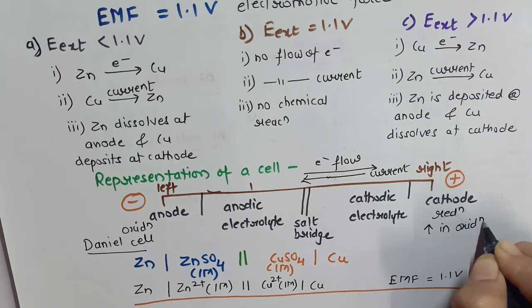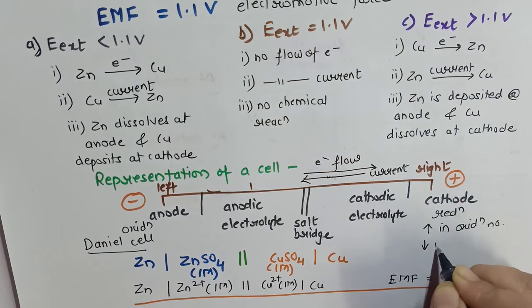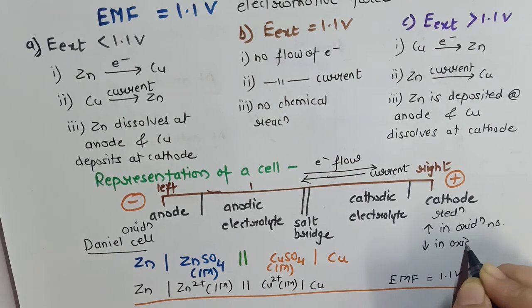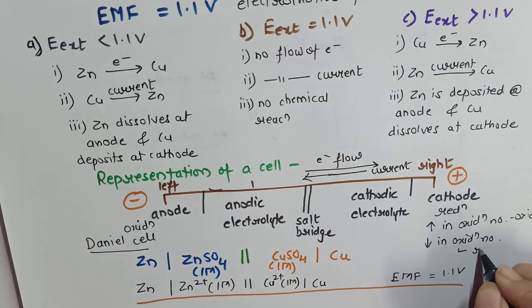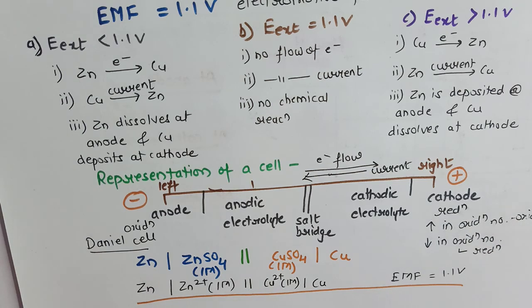Increase in oxidation number and decrease in oxidation number. This will represent the oxidation reaction and the other will obviously represent the reduction reaction. You have to remember these basic concepts throughout this chapter, and these redox concepts will help you to get a command on this chapter.